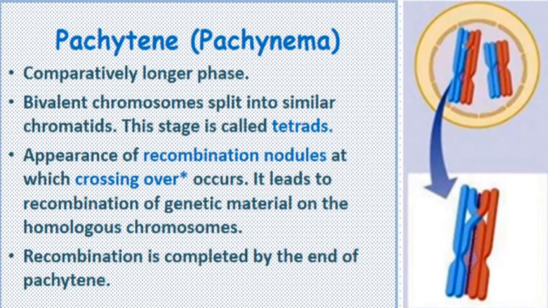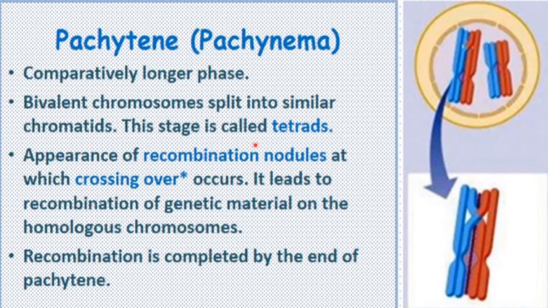After zygotene, the next stage of prophase 1 is pachytene. This stage is comparatively longer than the leptotene and zygotene stages. Here the bivalent chromosomes split into similar chromatids, and this stage is called the tetrad stage. As I told you, bivalents are formed during the zygotene stage, but they become more visible during the pachytene stage because the chromatids of the chromosomes get distinguished here, and there will be a total of 4 chromatids of the two homologous chromosomes.